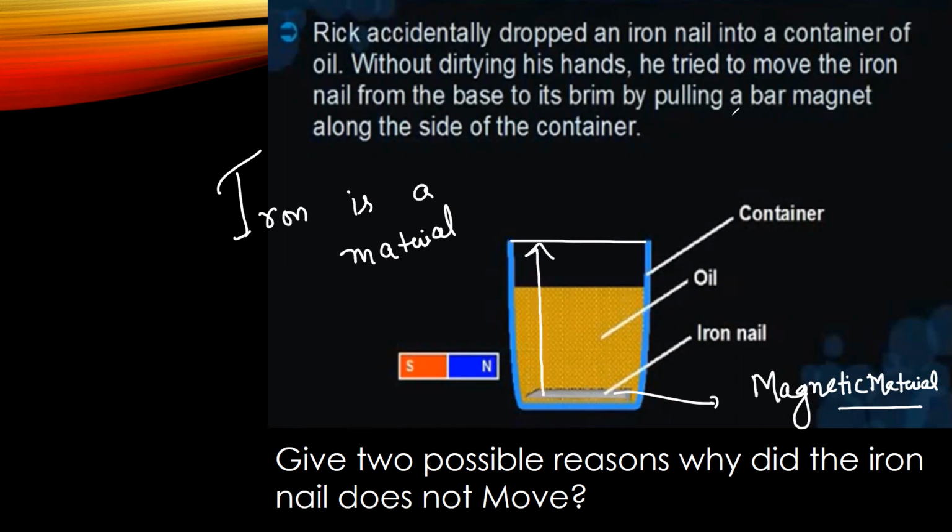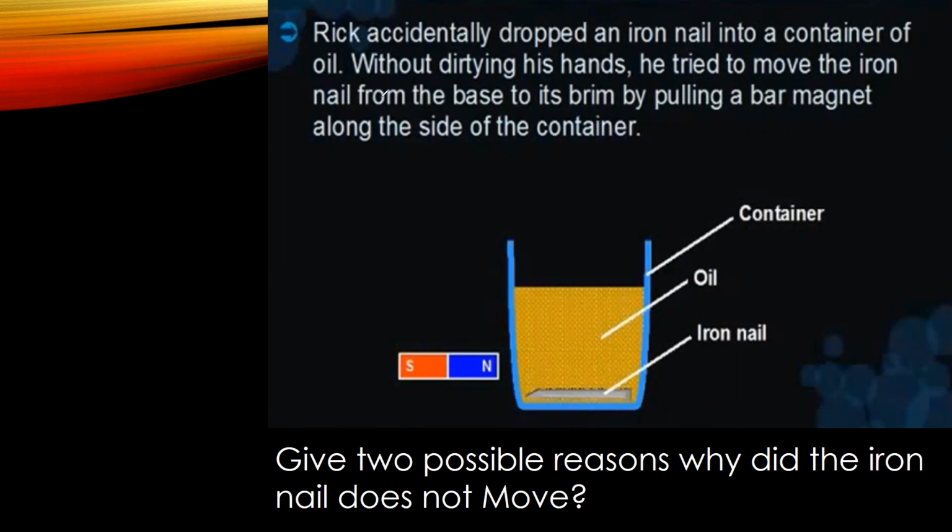But here they are saying, give two possible reasons why the iron nail does not move. Why did the iron nail not move when the bar magnet was moved towards it? Why did the iron nail not move? You can say that because while he is putting a barrier, you can think.